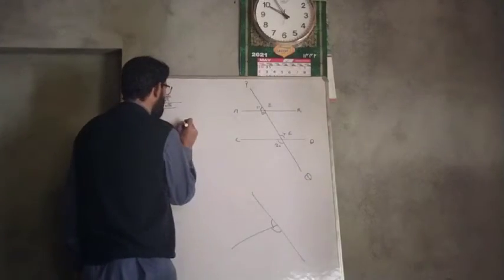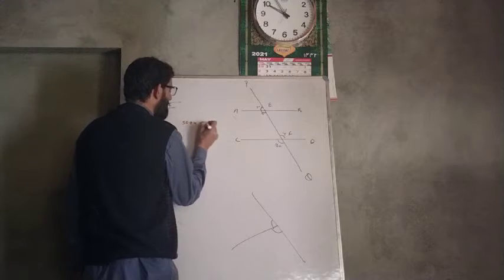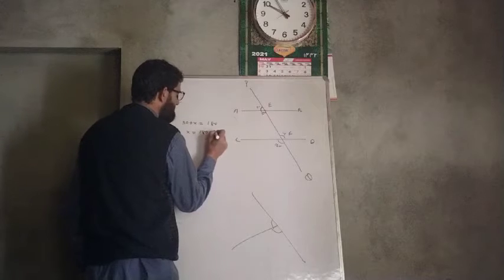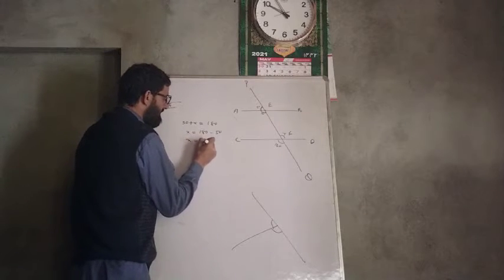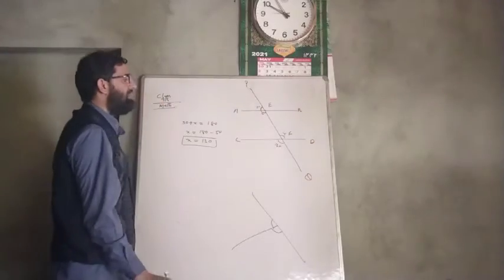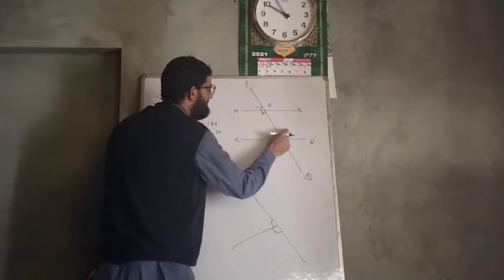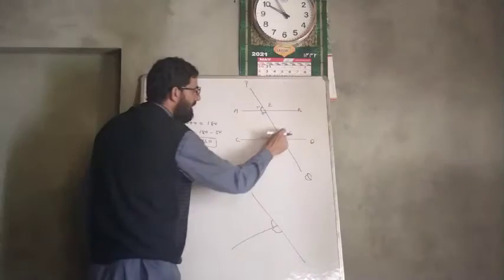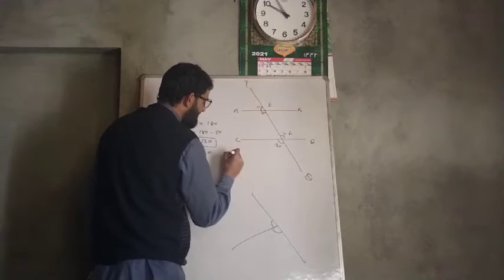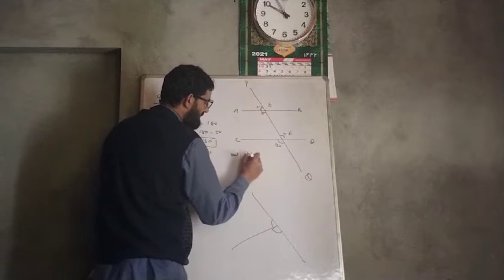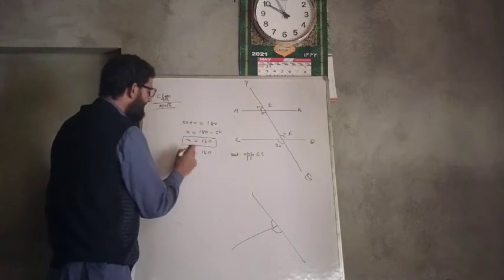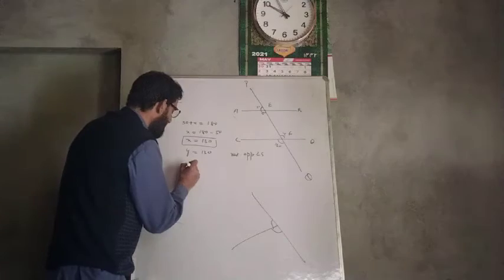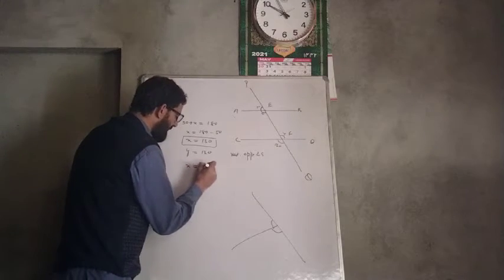Now this 50 plus x is equal to 180, or you can write here x is equal to 180 minus 50, so x is equal to 130. But what is y? Y is also equal to 130, because these are vertically opposite angles. Therefore, x is equal to 130. Y is also equal to 130. Therefore, x is equal to y.